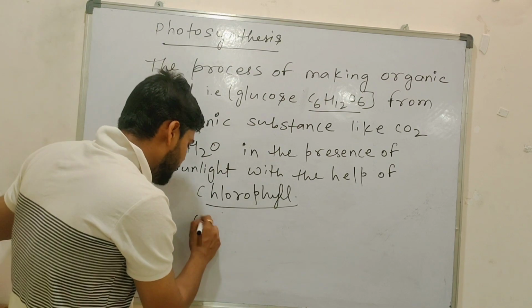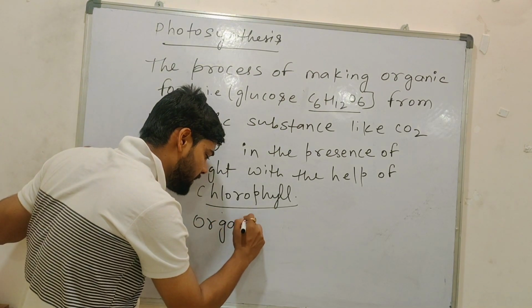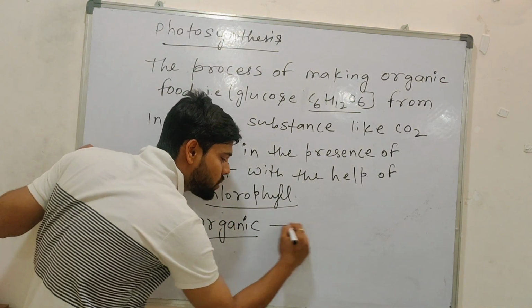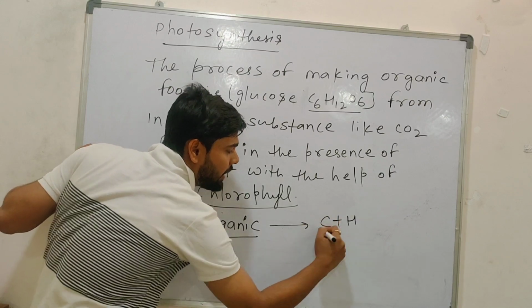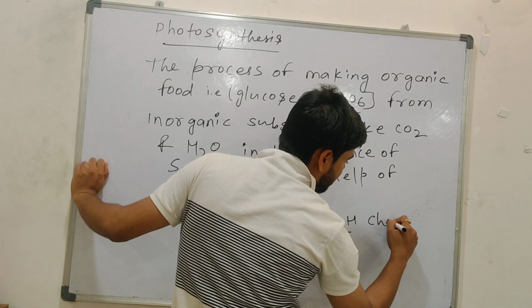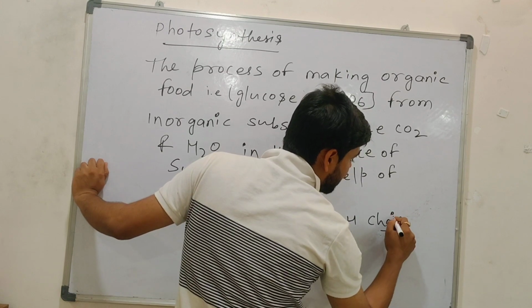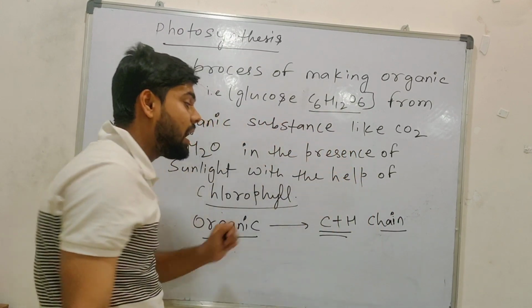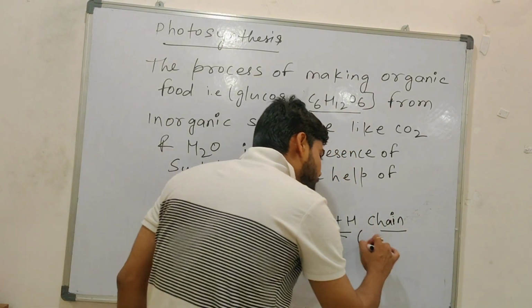So what is an organic substance? An organic substance means a carbon and hydrogen chain. You will study it in the chemistry hydrocarbon chapter. Basically, we are talking about hydrocarbons.